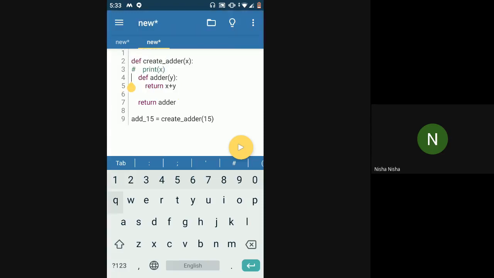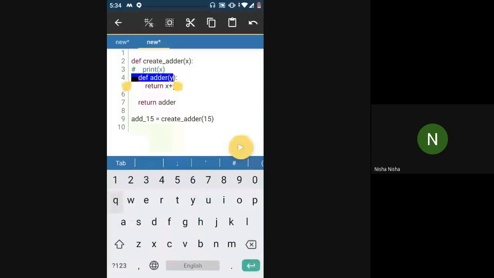So now add 15 is a function of its own. If I want to call this add 15 function, I have to pass in the y variable to it, because whatever function has been defined internally is the one being returned by my create adder function.